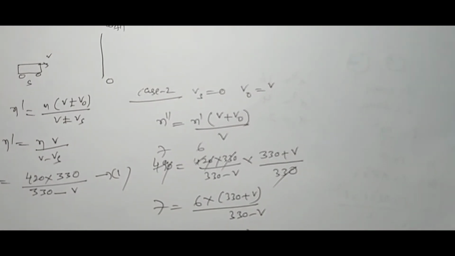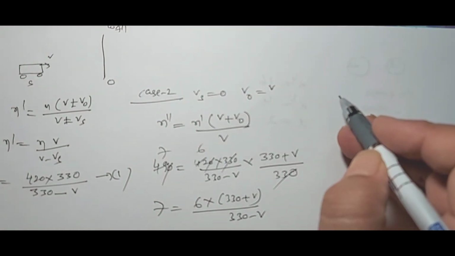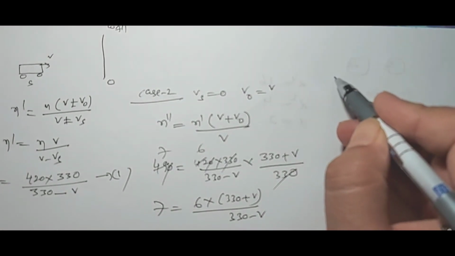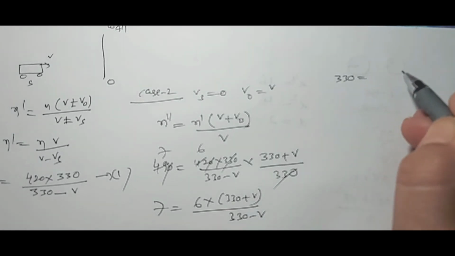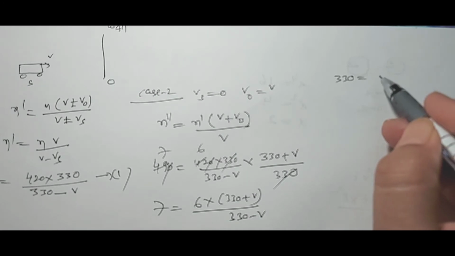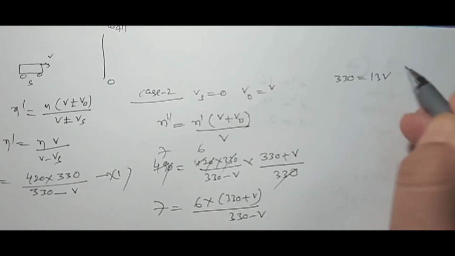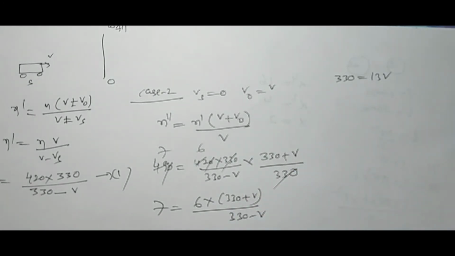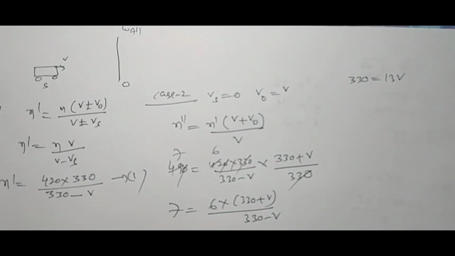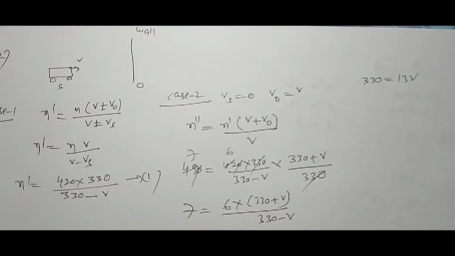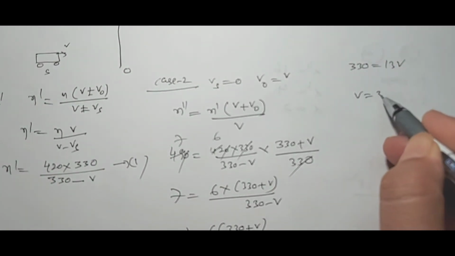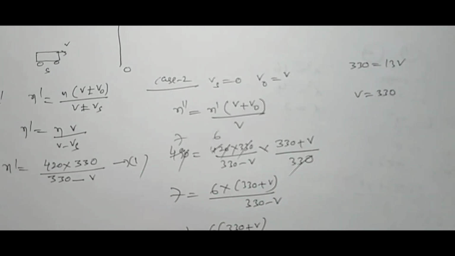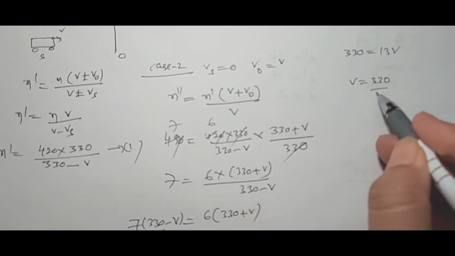So 330 is equal to 13V. Right. So V is equal to 330 divided by 13.